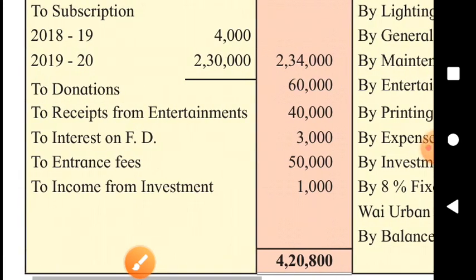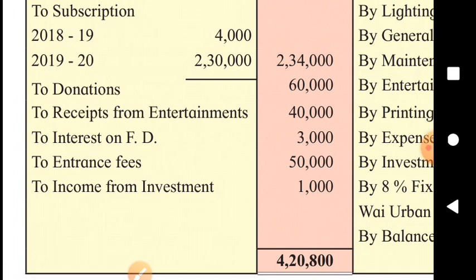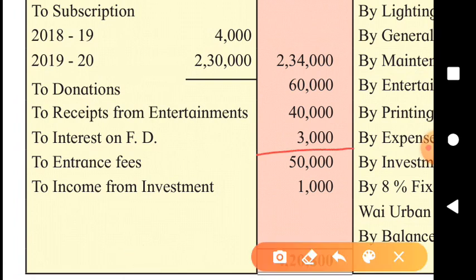Yes, interest on FD we have received this year is rupees 3,000. And what is the amount we are supposed to receive? Rupees 4,000, 8% of 50,000. So out of 4,000, 3,000 we have received and 1,000 is to be received. So that is accrued interest on FD.